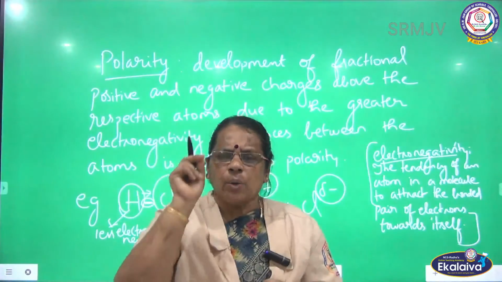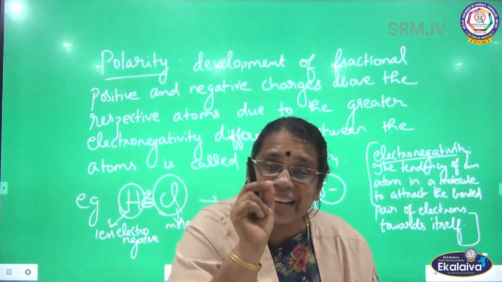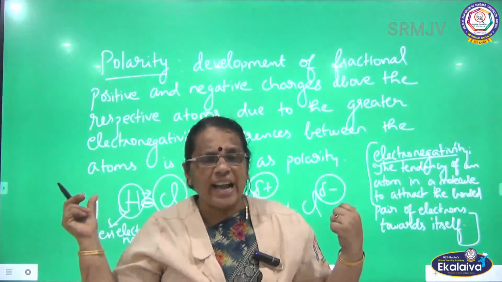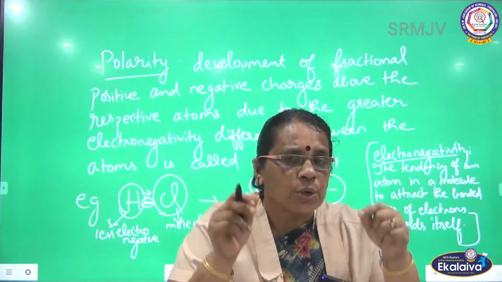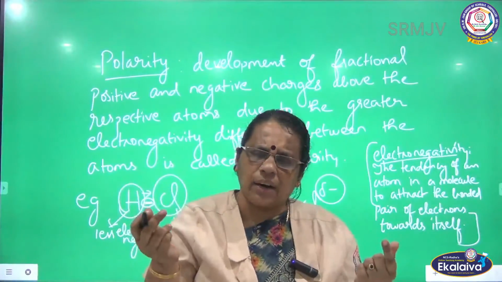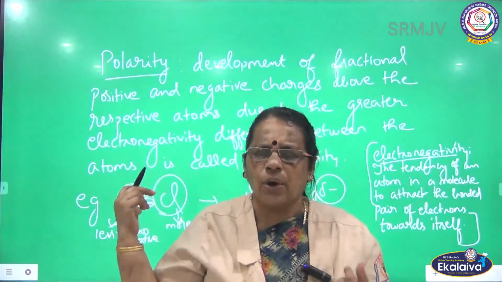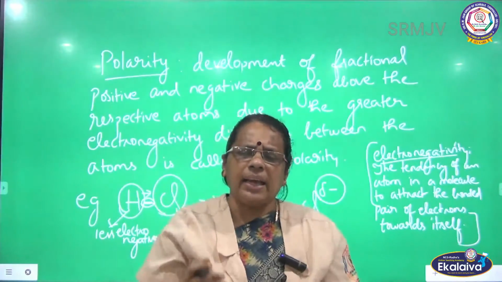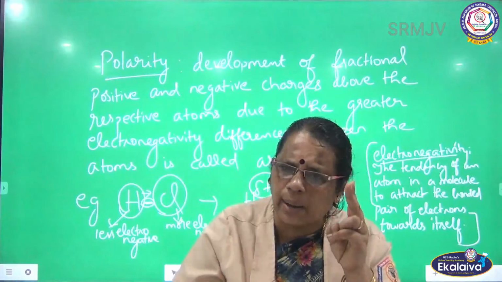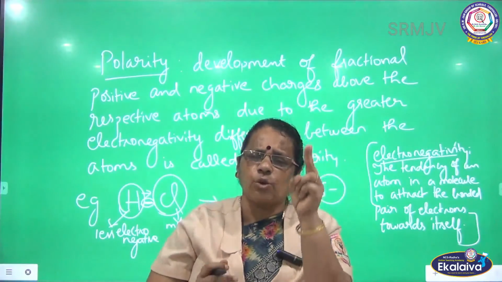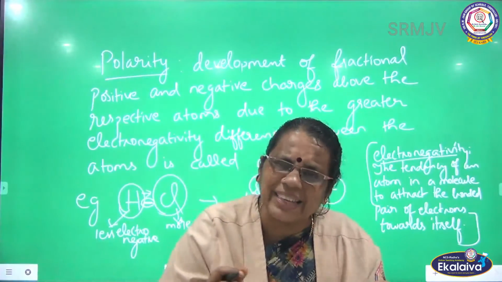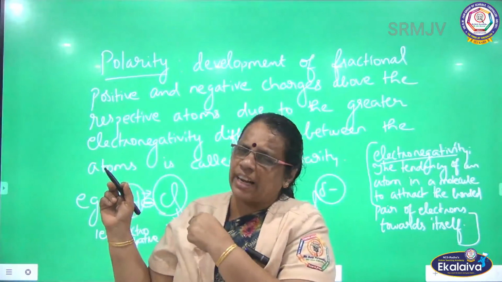When will it occur? Only when there is a great electronegativity difference between the two atoms. So both atoms are dissimilar atoms. This type of electronegativity difference is what we call polarity. It is very particular to dissimilar atoms, where the electronegativity difference should be different. Here hydrogen is least electronegative, chlorine is most electronegative.